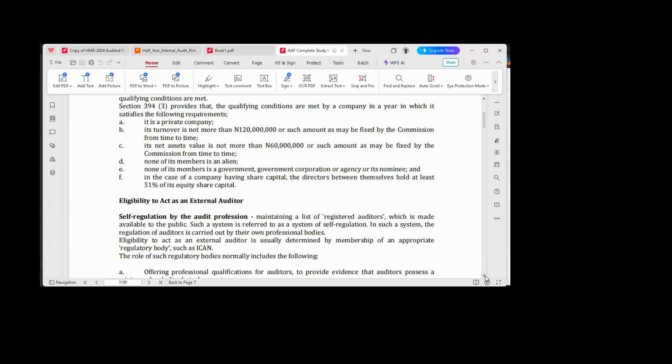The one we are using in Nigeria presently is the approach called self-regulation by the audit profession.